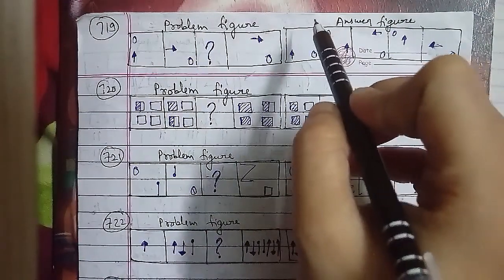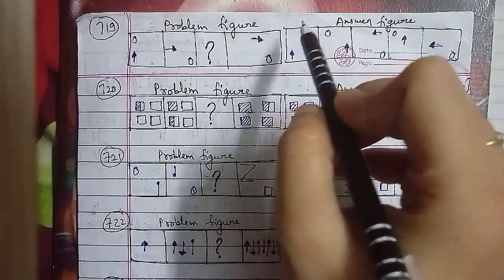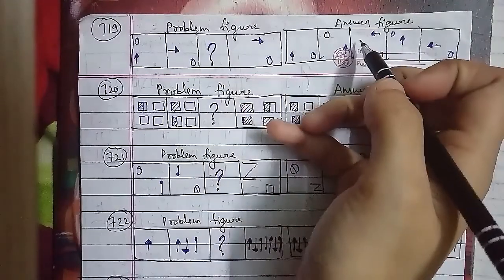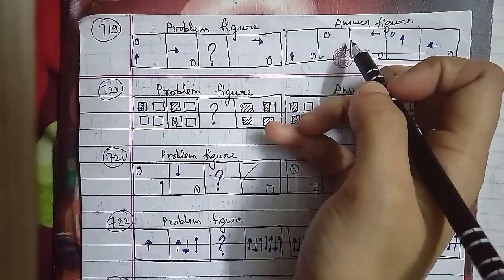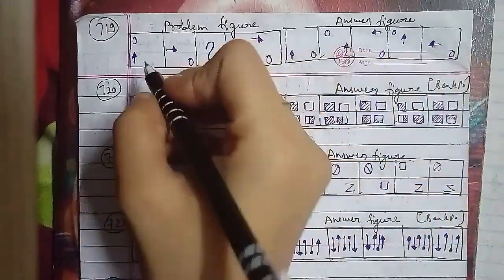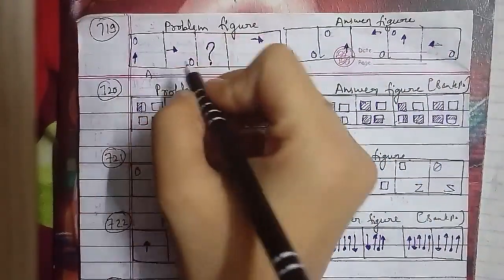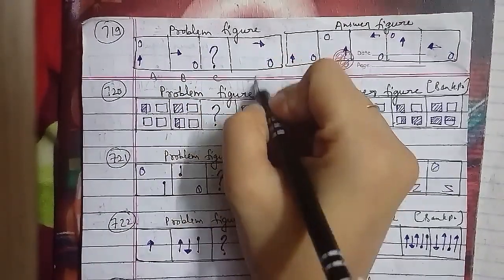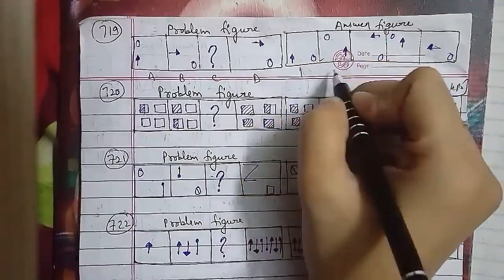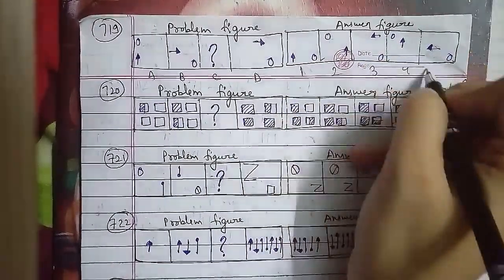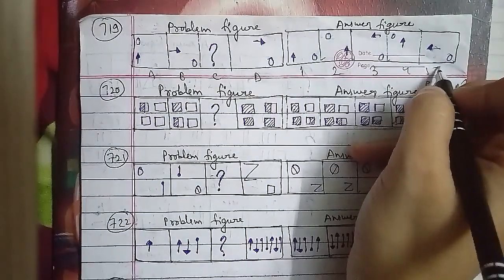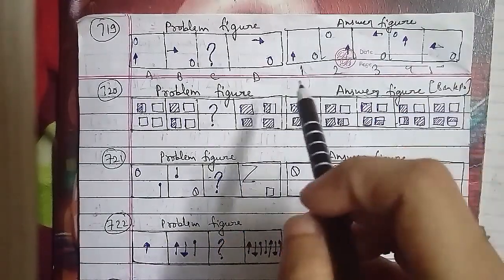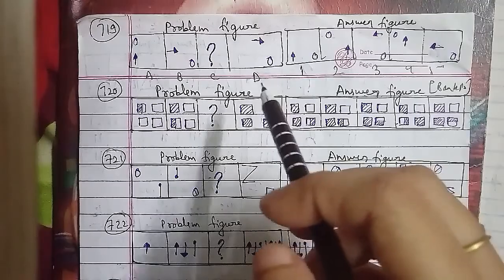And in the same cases, here is your figure A, where we have a circle and an arrow. We have figure B, where we have an arrow and a circle. The C figure we have to find out. The D figure here is a circle and an arrow. This has been named as 1, 2, 3, 4, and 5 respectively as well, where the circle moves to the diagonally opposite corner in each step, and the arrow moves stepwise upward along the other diagonal, while rotating 90 degrees clockwise and 90 degrees anti-clockwise alternately. So the C figure, that will be the right answer, is your fourth figure, for this question here as well.